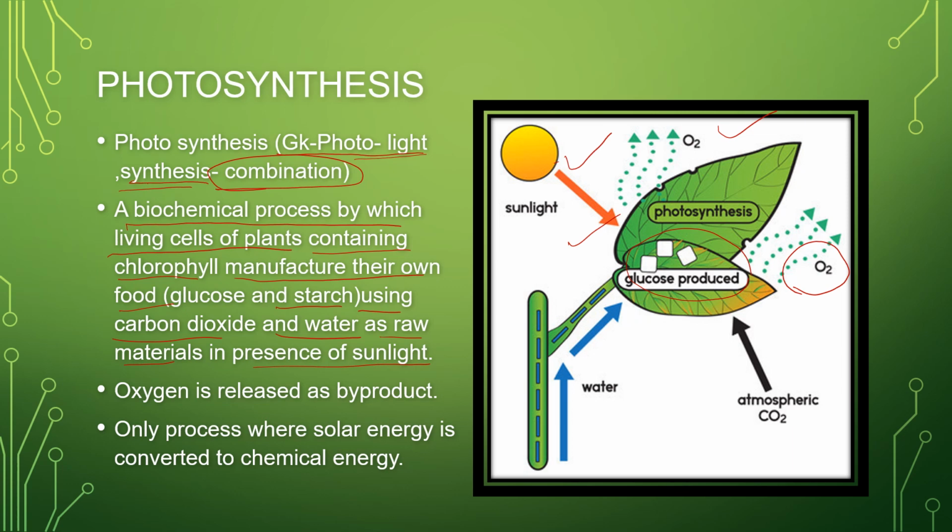This is the only process where solar energy is converted to chemical energy. Water is absorbed from the soil by the roots, and it is carried along the whole stem to the leaves, and here the water is used in the process of photosynthesis. Sunlight and chlorophyll are also helping in the manufacture of the food. Atmospheric oxygen is released. So this is how photosynthesis is defined. It's a biochemical process.